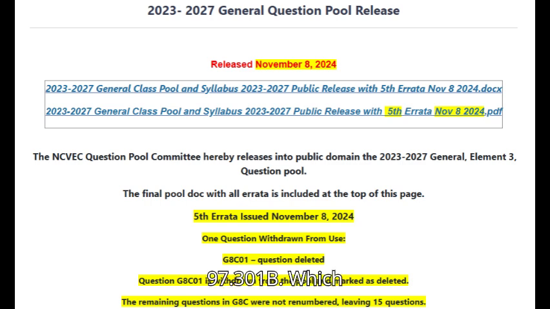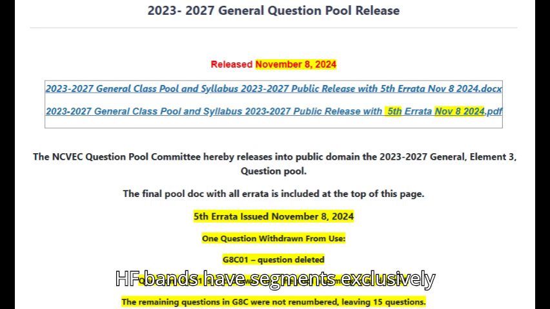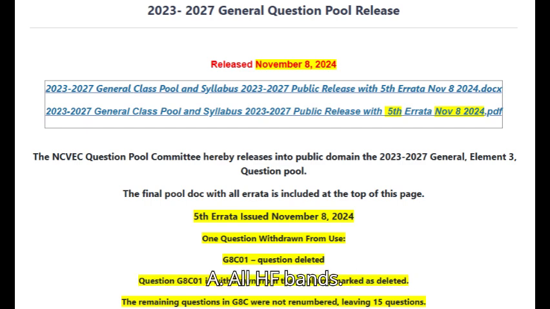G1A08B. 97.301B. Which HF bands have segments exclusively allocated to amateur extra licensees? A. All HF bands. B. 80 meters, 40 meters, 20 meters, and 15 meters. C. All HF bands except 160 meters and 10 meters. D. 60 meters, 30 meters, 17 meters, and 12 meters.